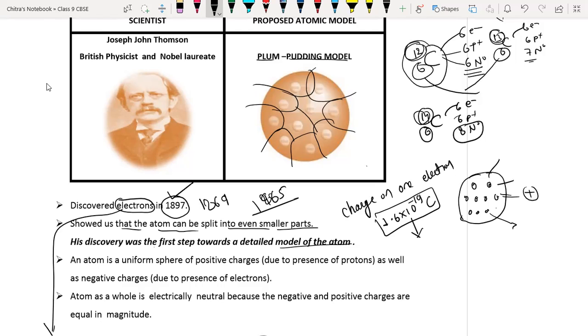If someone asks you what is the charge on electron, you just have to say 1.6 into 10 to the power minus 19. And it opposes or cancels the charge of proton. That's all. You need not mention whether negative or positive charge is present, you just have to say charge only. We know that proton and electron have opposite magnitude. Their charge is in opposite magnitude only. Okay, next.